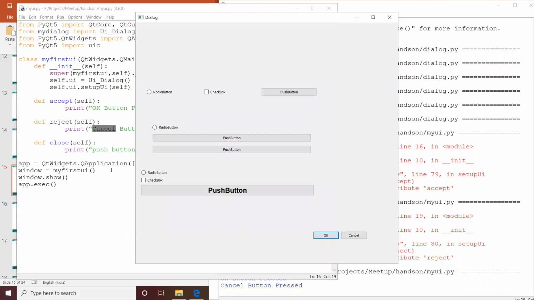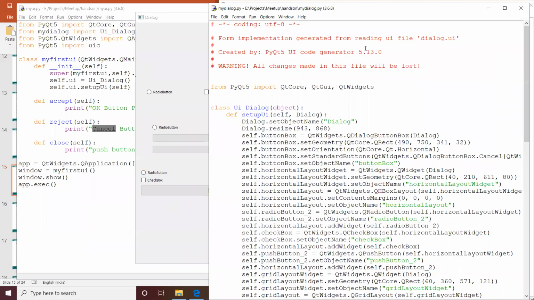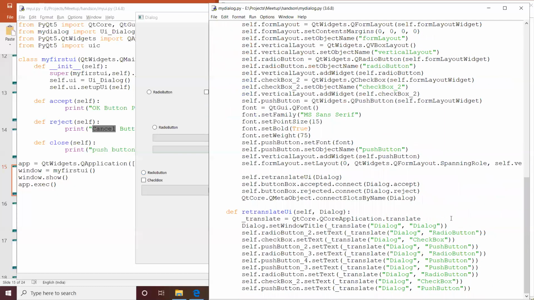For that, we have in mydialog.py a function called accepted.connect, which is used so that whenever we click the OK button, accepted, then the respective accept function should get called, and in case of cancelled or rejected, then the reject function should get called.